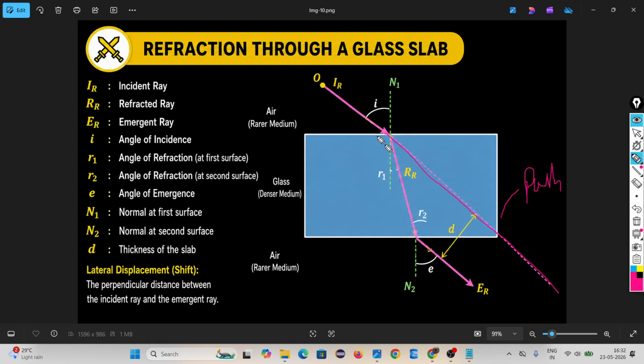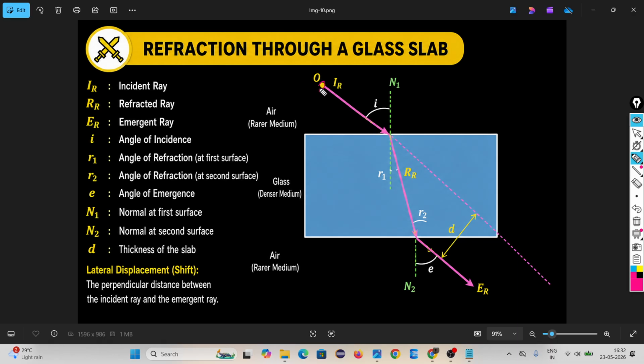But refraction is happening. So the perpendicular distance between the incident ray and the emergent ray, this is the incident ray. Many distances are possible, but the shortest is the perpendicular, a straight line. That is called the lateral displacement. You understand?